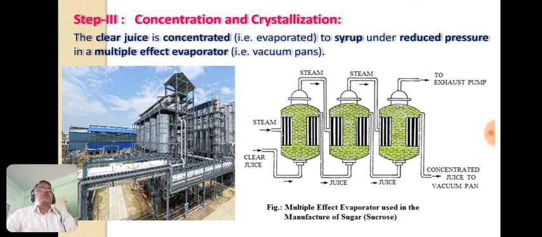So it is known as multiple effect evaporator, and it is used in the manufacture of sugar, that is the sucrose. The obtained concentrated juice is then allowed to pass towards the vacuum pan. So there is an exhaust pump. So this is the internal working of the multiple effect evaporators.